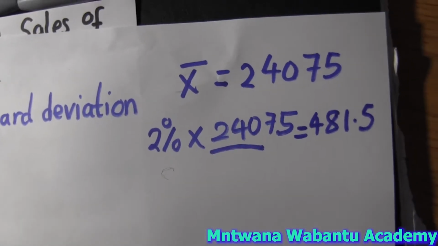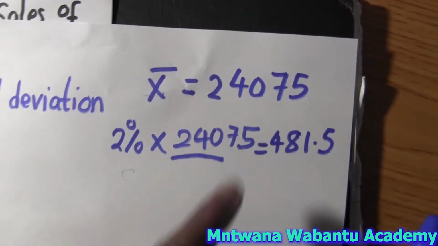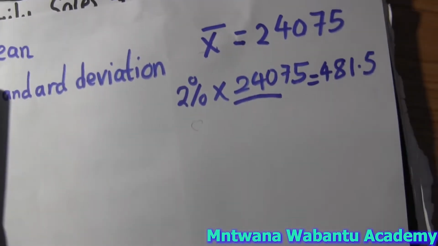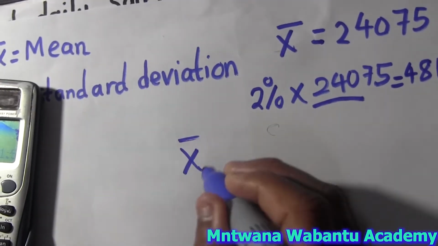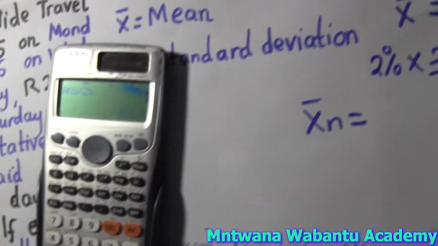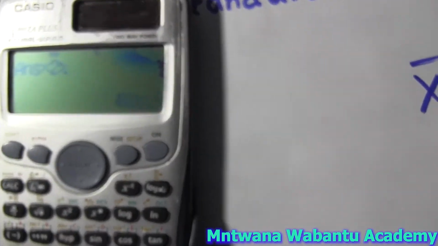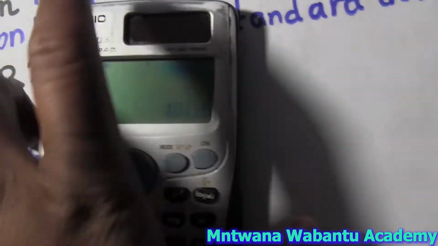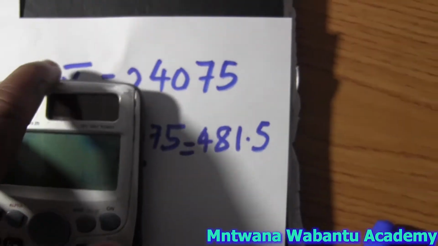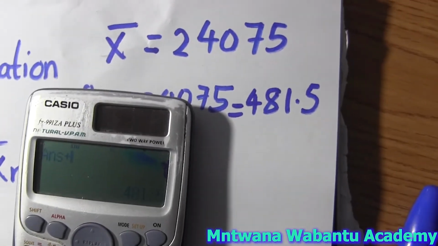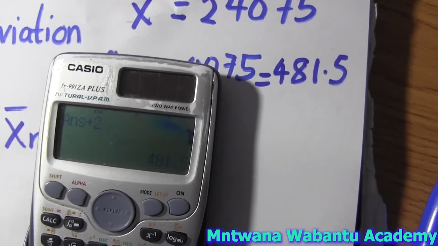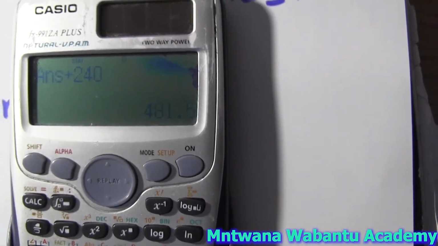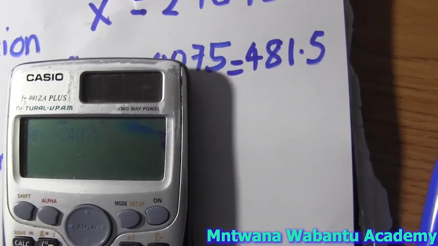So this is equal to 481.5. Now we have to take this and add it to the mean of this week, so we get the mean of the next week. So I'm going to say mean of next week is equal to this plus the mean of this week, which is 24075.